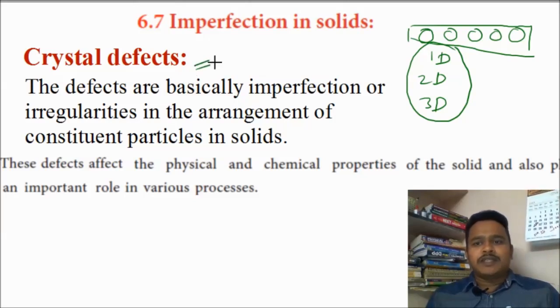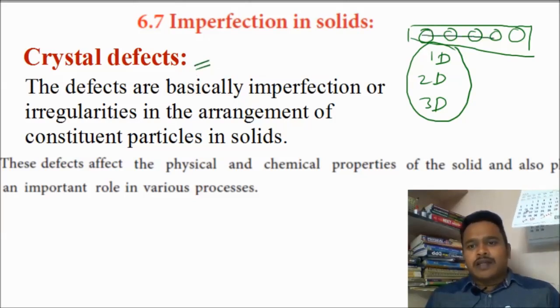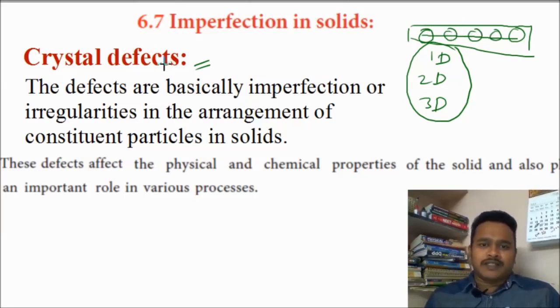Crystal defect means that if the atoms in the crystal are not arranged properly, that imperfection of arrangement of atoms in the solid leads to crystal defects.